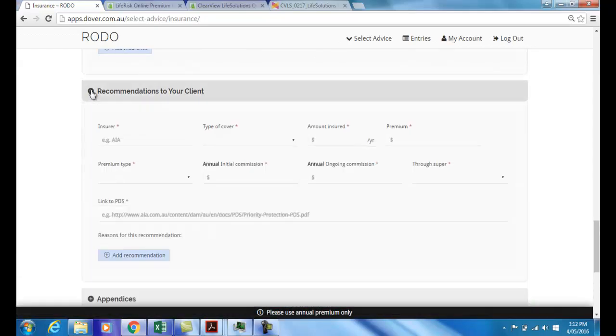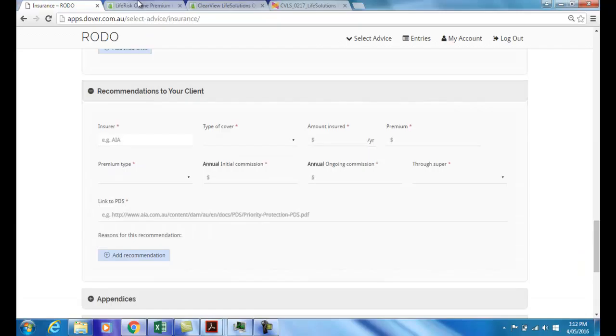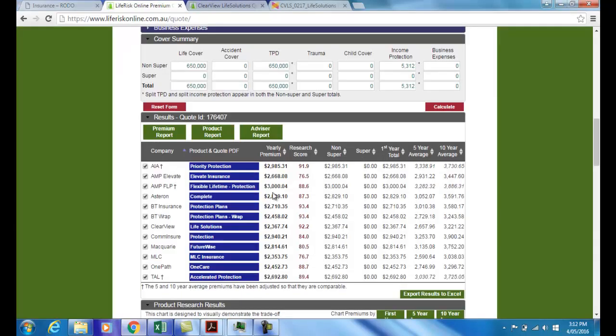Recommendations to our client. Okay, now's when we go back to our life risk tool and we see that it has done its thing. It has provided us with quotes for, I think I can count 12 different types of insurance there, and we're going to look at a single mum. She's quite cost sensitive. We're going to look at these higher up ones, such as this one, which have the lower premium. Now we compare this MLC one with the Clearview one. Clearview is $14 a year more expensive, but the research suggests that it is significantly better suited to her circumstances. So that is in fact the one that we're going to recommend.